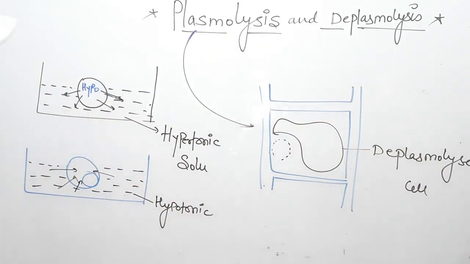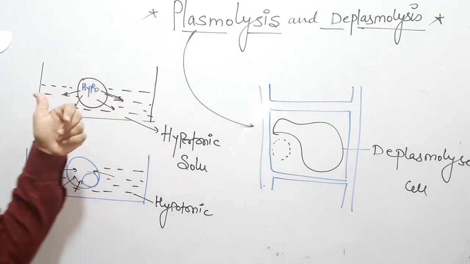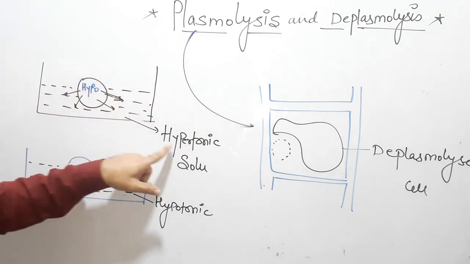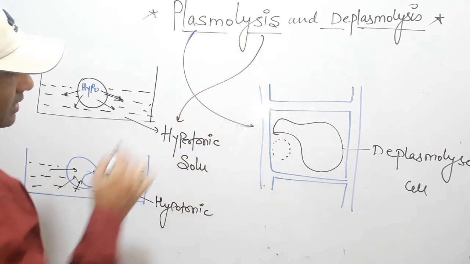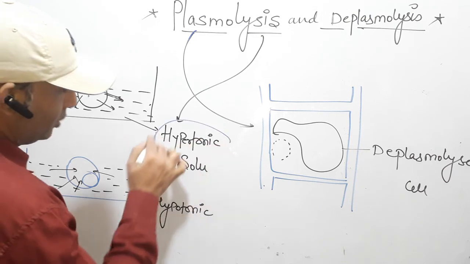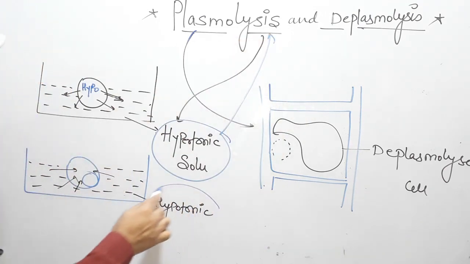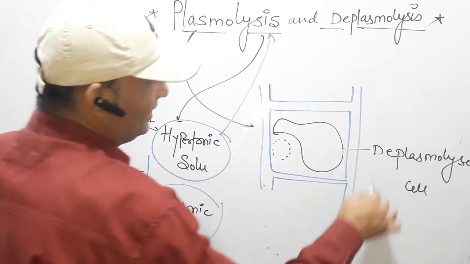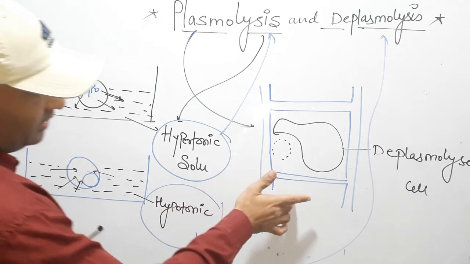So a few points to keep in mind. First of all, plasmolysis takes place when we keep the plant cell into the hypertonic solution. So hyper always leads to lysis. Clear? It is a very short trick to memorize: the hypertonic solution always leads to plasmolysis. Second, the hypotonic solution always leads to deplasmolysis, that means it resumes the shape of the plant cell.